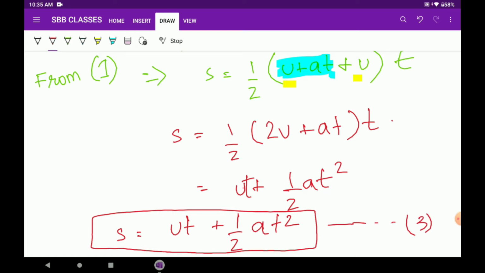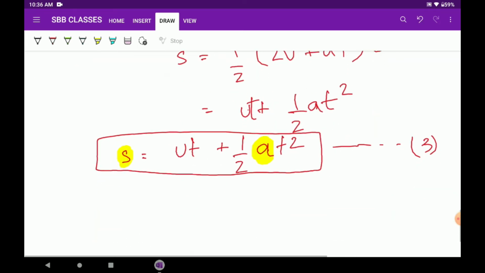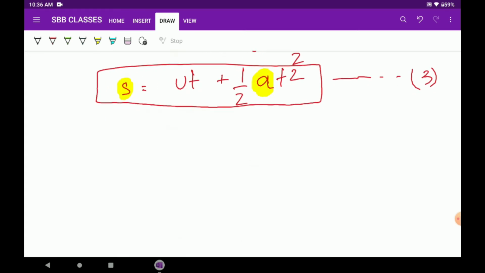So in this equation you can find the displacement without having to find the final velocity. Even without V you can find the displacement if there is a constant acceleration. Always remember this: the chapter is one dimensional motion with constant acceleration, and every time you have to remember that there is a constant acceleration. Now what about the fourth equation of motion? So we have understood that we are again using equation 2.